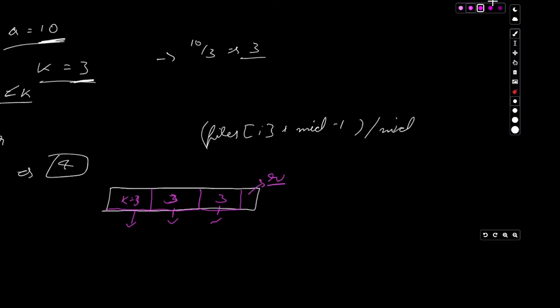The remainder is always smaller than k, right? If we have another block of 3 over here, but what we are actually adding is mid minus 1.